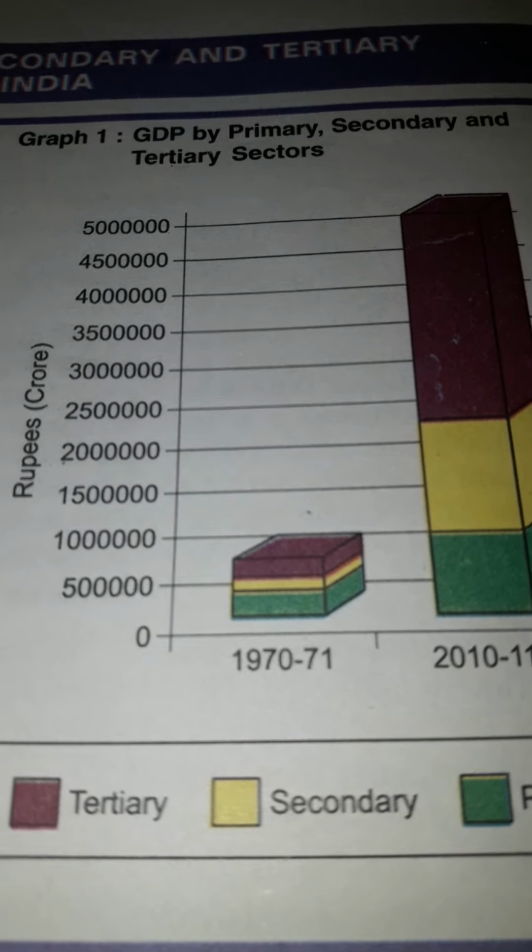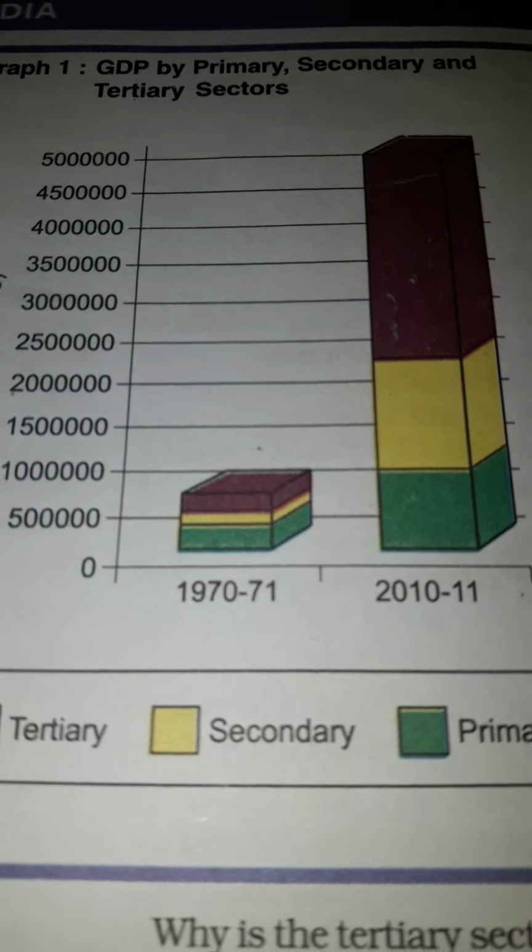Today I will show you the production that happens in the primary, secondary and tertiary sectors. We have discussed already, and I have taught you, that while calculating the GDP, only the final value of the production made by the primary, secondary and tertiary sectors is included in GDP every year.